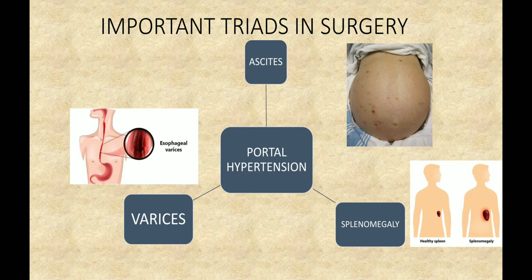Now coming to some important triads in surgery. The first triad is triad of portal hypertension, which is ascites, esophageal varices and splenomegaly. So if any question is given with three clinical findings of ascites, varices and splenomegaly, the answer is most probably going to be portal hypertension.